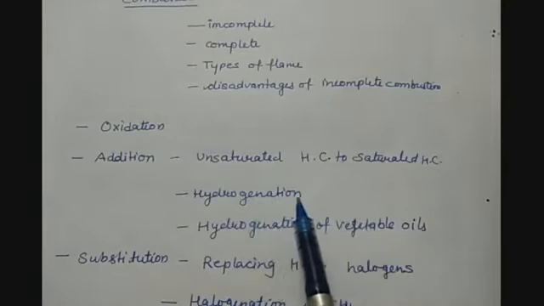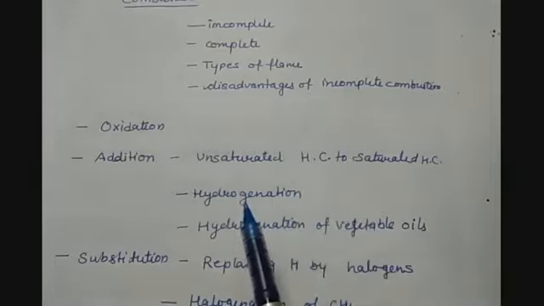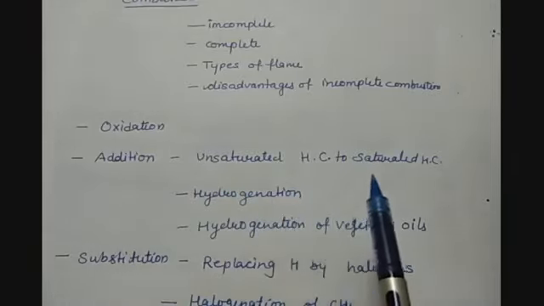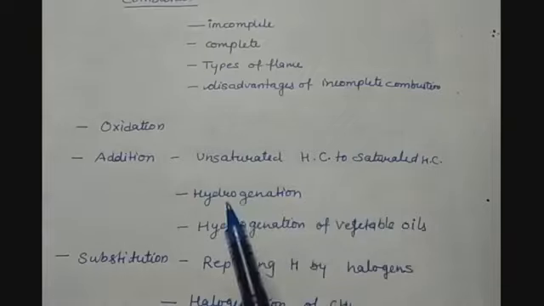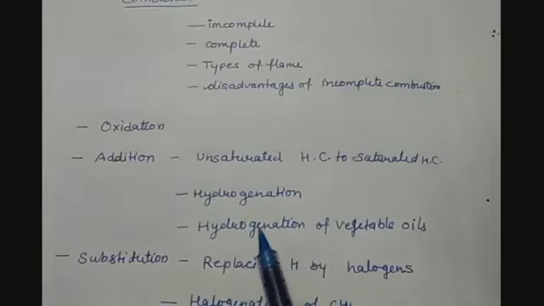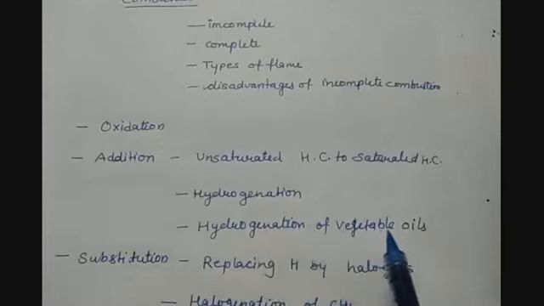The addition of hydrogen to unsaturated compounds to convert them into saturated compounds is called hydrogenation. We also talked about one example, that is hydrogenation of vegetable oils into vegetable ghee. So we are converting vegetable oil, which is an unsaturated compound of carbon and hydrogen, into a saturated carbon compound, that is vegetable ghee.